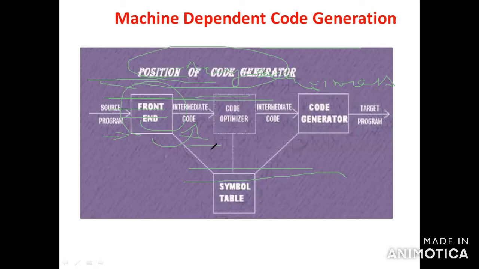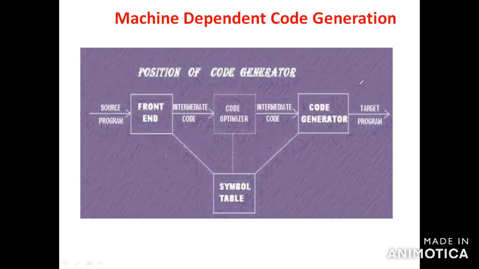The intermediate code is given as input to code optimization. Code optimization improves the intermediate code. Then the output goes to the code generation phase, and finally you get the target machine program. All the data is stored by symbol table management. This is for machine dependent code generation.